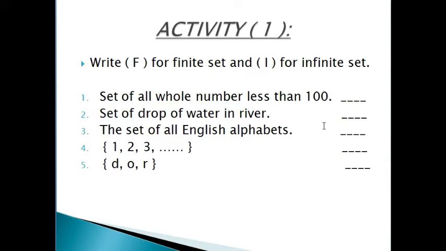We know very well whole numbers start from 0 and less than 100 means till 99. So 0 till 99 you can easily count it, and it is also a limited number. So it is finite set or infinite? Yes, it is a finite set. So here we will write F.